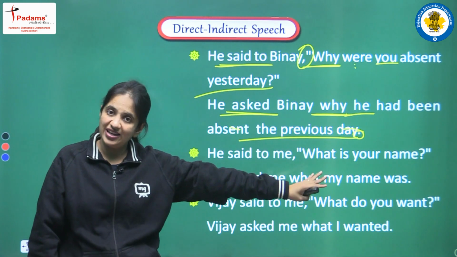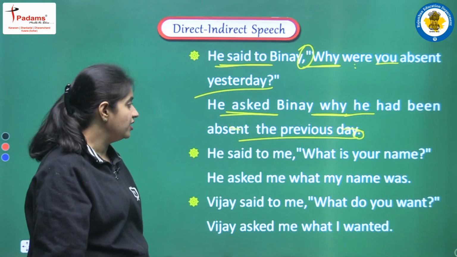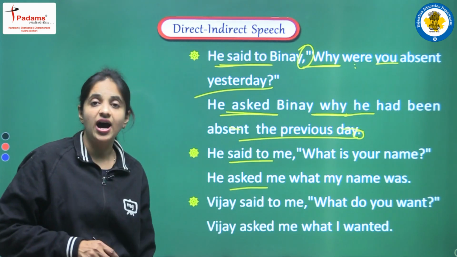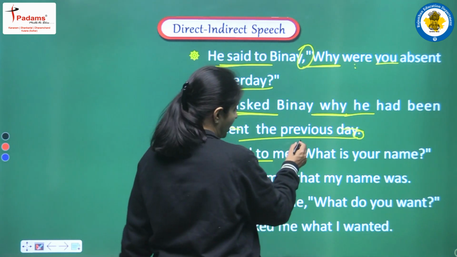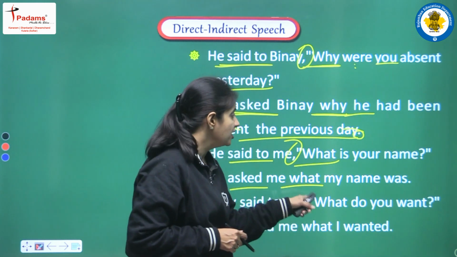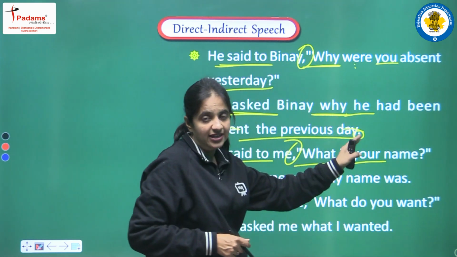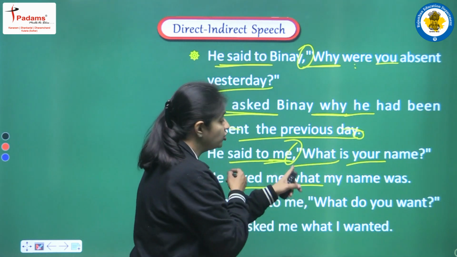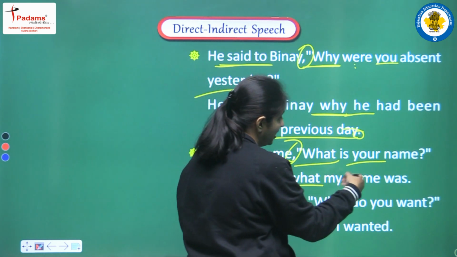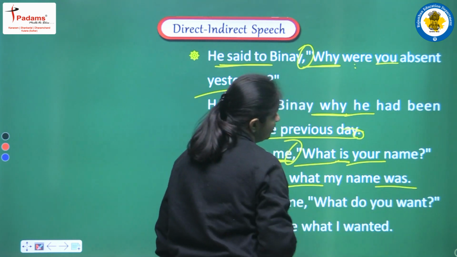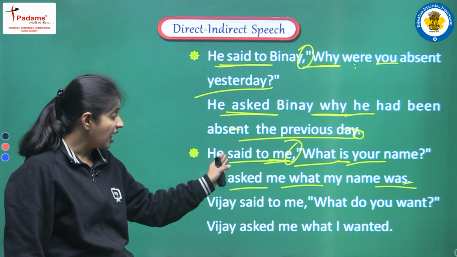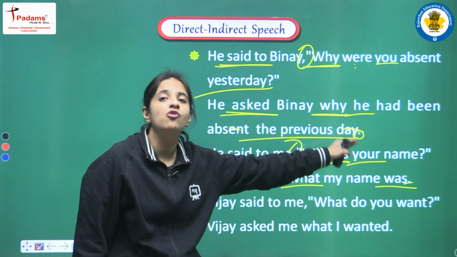Okay. Next, he said to me, what is your name? Again an interrogative sentence. So said to will be changed into asked. We are writing he asked me. We are removing the commas, and we are starting the sentence with the same WH word, that is what. After that your name, your, again a second person pronoun, it will be changed according to me. So for me, your will be changed into what? My. My name, and in the end the past form of is will be was, and yes, full stop in the end of the sentence, and the complete sentence will be, he asked me what my name was.